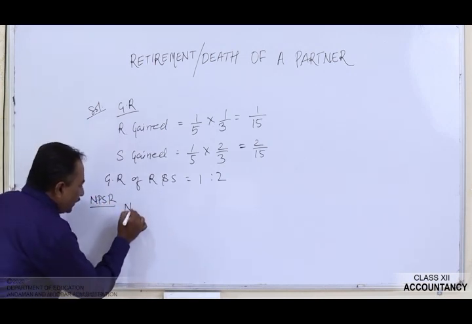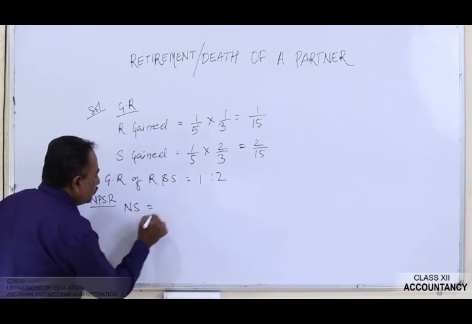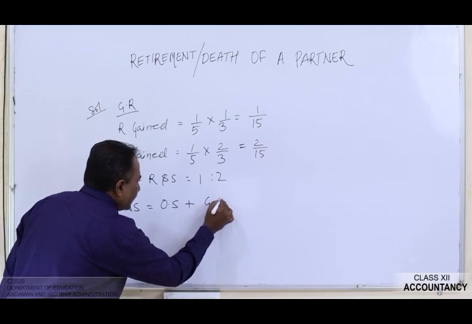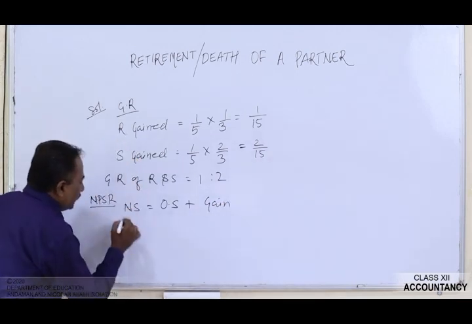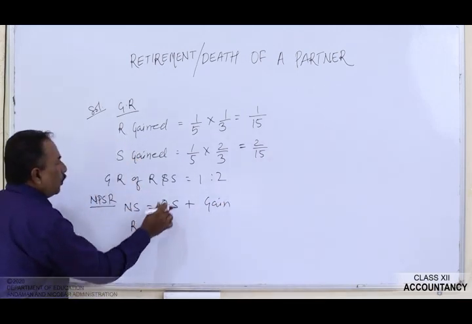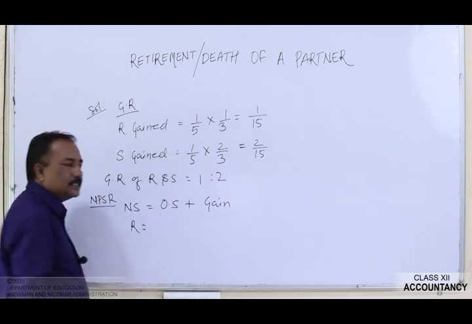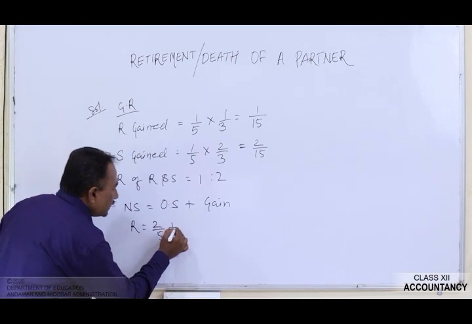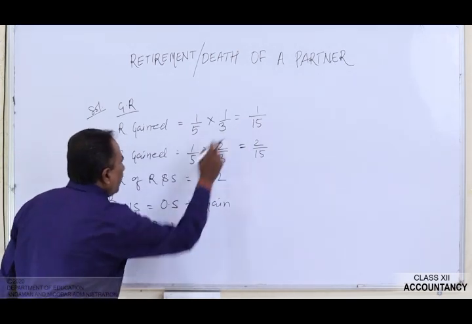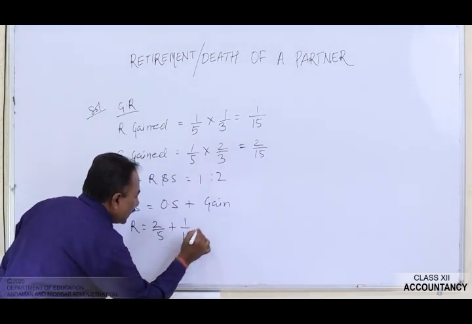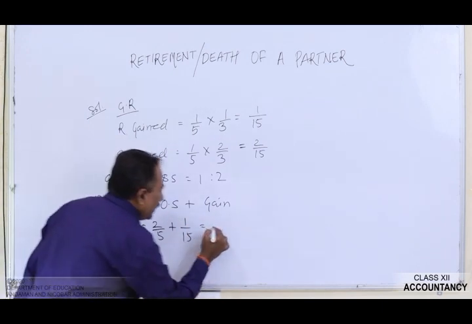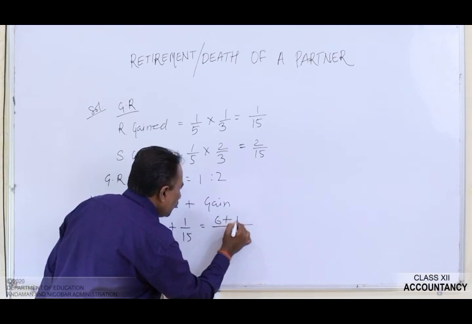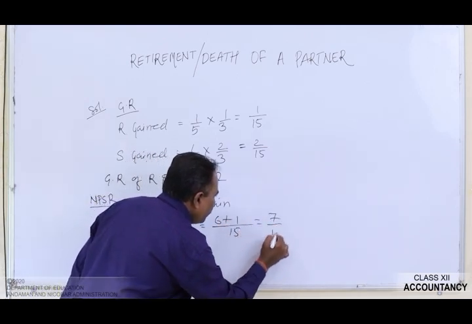The new share is equal to old share plus gain. First we will talk about R. The old share of R was 2 by 5 plus he has gained 1 by 15. Now let's calculate this. 3 2s are 6 plus 1 is equal to 7 by 15.